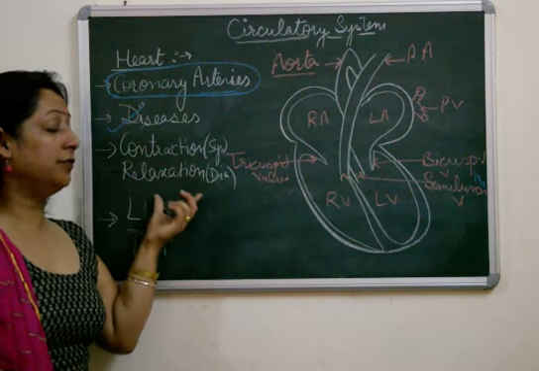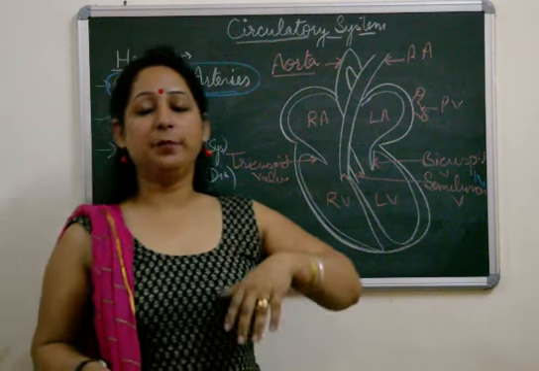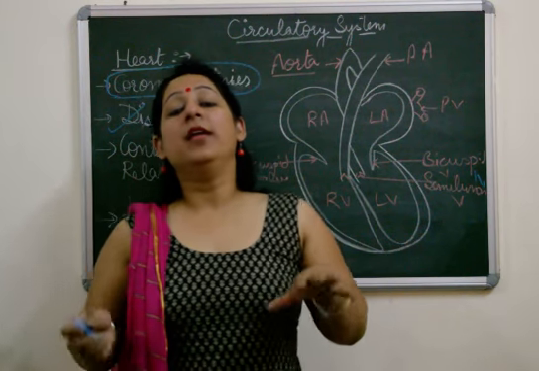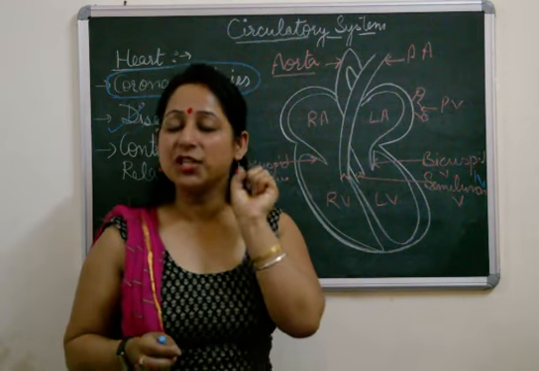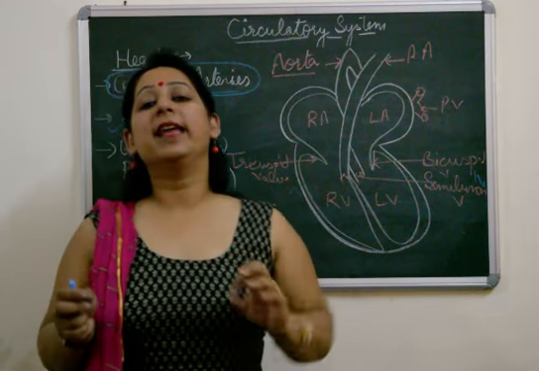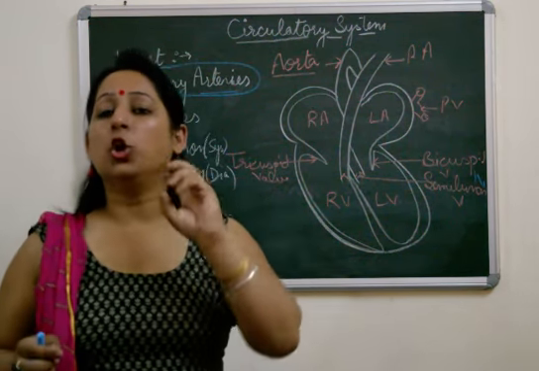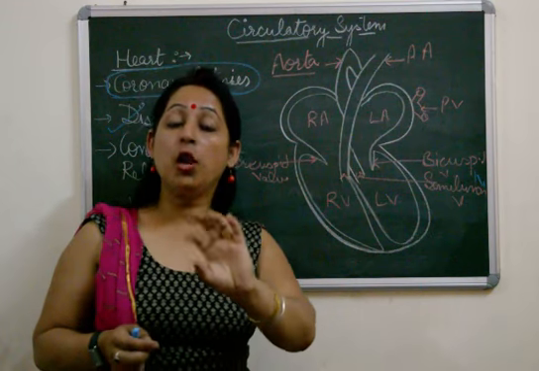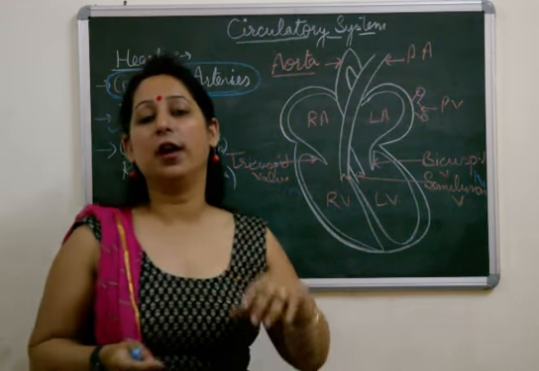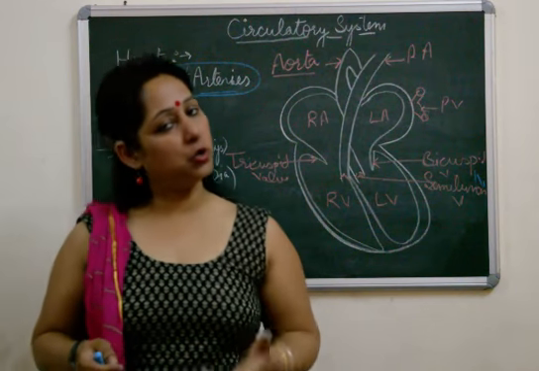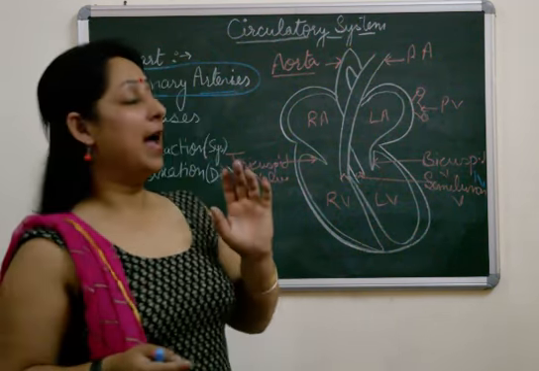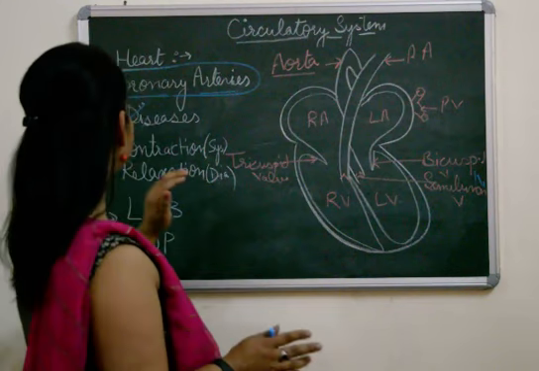Then are the various phases of the heart. In the previous video, I explained that the heart contracts and relaxes. This contraction and relaxation of the heart have been termed: contraction is known as the systole or systolic phase of the heart, whereas relaxation is known as the diastole or the diastolic phase of the heart. I'll be explaining this now.